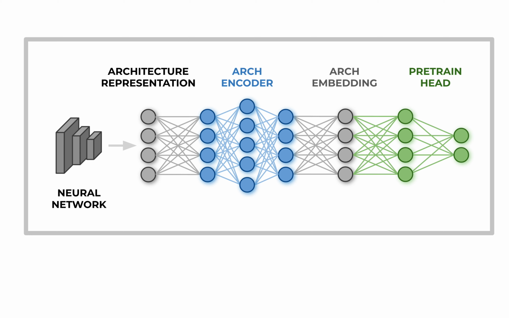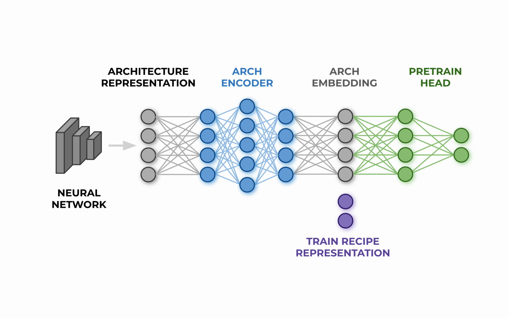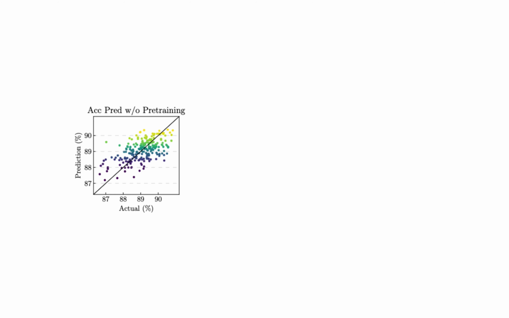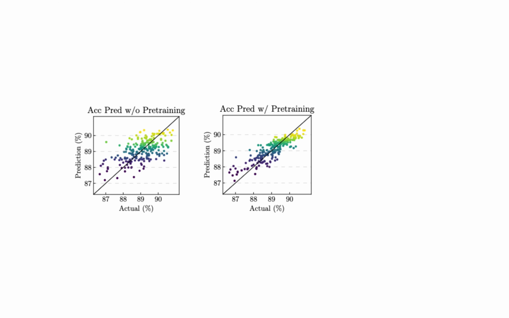Finally, we also consider a training recipe as input. Using both the training recipe and the architecture embedding, we finally predict the accuracy. Here, we plot validation samples for our original predictor, mapping actual accuracy to predicted accuracy. The perfect predictor would place all samples on the line y equals x. We'd repeat the same plot, but for a predictor with our pre-training strategy. The pre-trained predictor is qualitatively and significantly more accurate, with points more tightly clustered around y equals x.